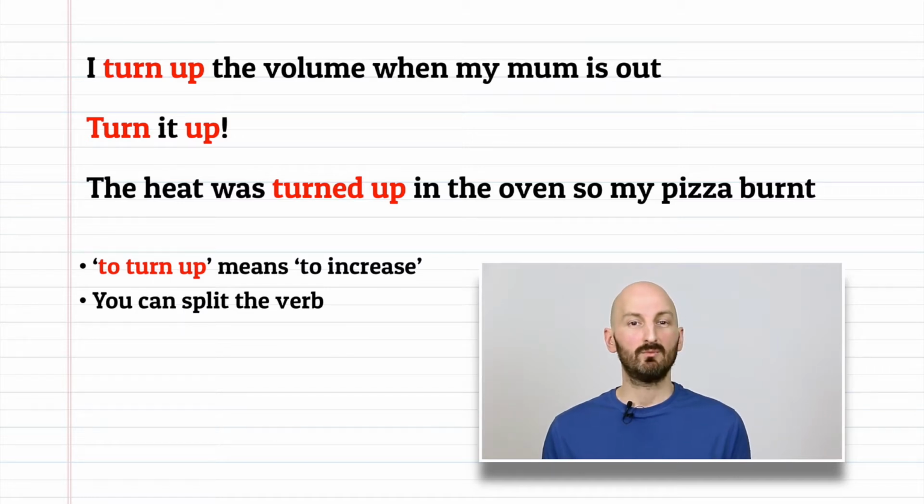I turn up the volume when my mum is out. This is a simple sentence that means increase and is usually used for sound and temperature or something similar. You can split the verb with this meaning. Other examples are turn it up and the heat was turned up in the oven so my pizza burnt. So there's 2 meanings for turn up, arrive and increase. Let's look at turn down.